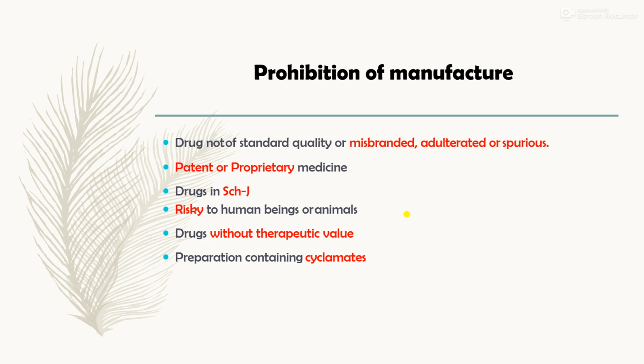So, let's see what those are. Drugs which are not of standard quality, that is, which are misbranded, adulterated, or spurious, are strictly prohibited from manufacturing. Then the drugs which are patented, the drugs which are specified in Schedule J, the drugs which are risky to human beings or animals, the drugs without therapeutic value, and the preparations containing cyclamates are also prohibited from manufacturing.